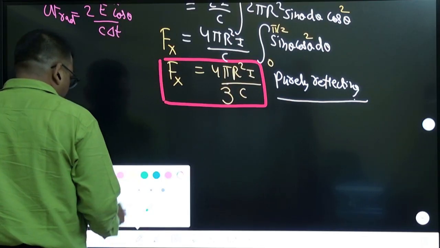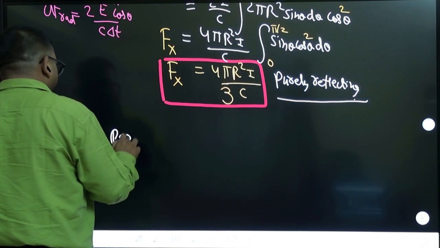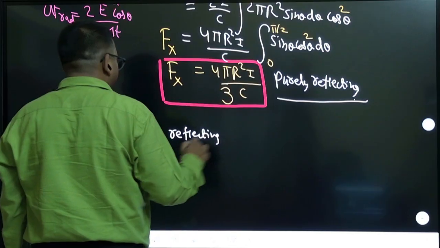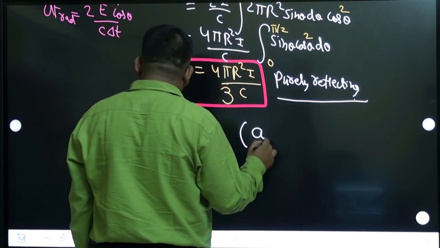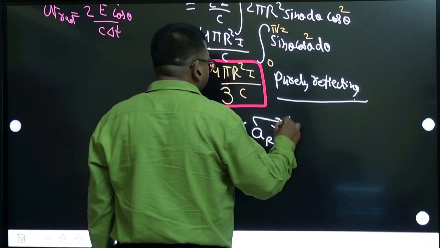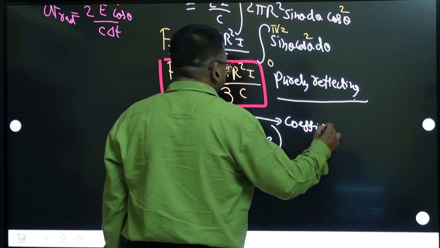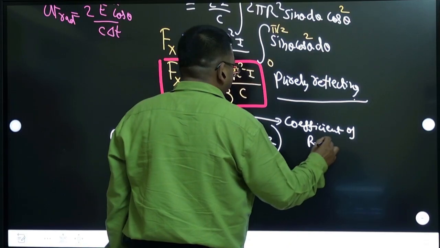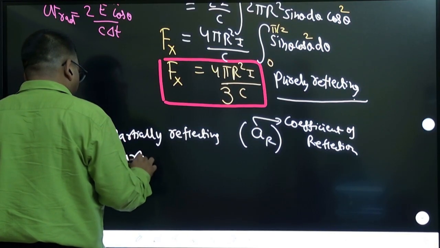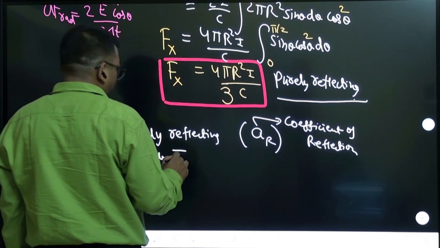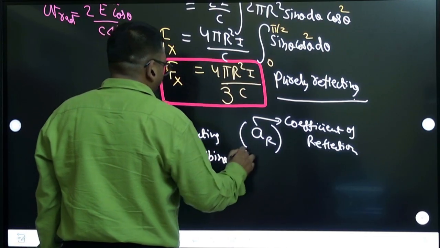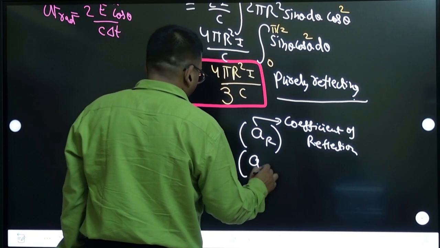4 by 3 factor comes out, and if it is partially reflecting, and let us say the coefficient of reflection is AR. AR is the coefficient of reflection. Similarly, partially absorbing, that coefficient is A. Let us say absorbing.